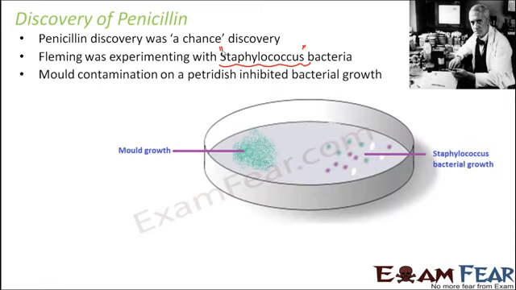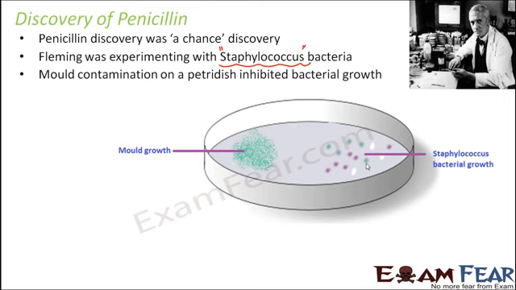It was observed that once it so happened that a petri dish was left open by mistake. It was not covered and it was just left open, and it happened by mistake by Fleming, and he observed that it got contaminated by blue-green mold. Here you can see some mold growth. This entire plate where the culture is taking place is called a petri dish. This is how Staphylococcus bacteria were growing.